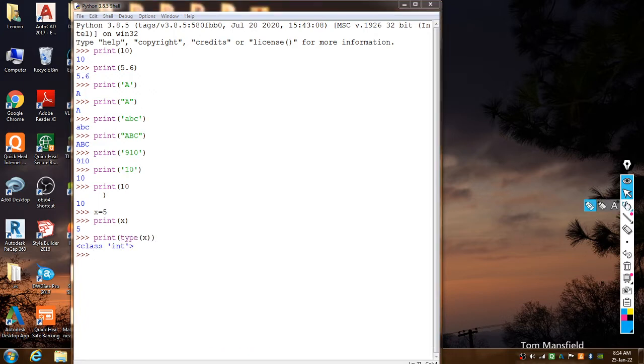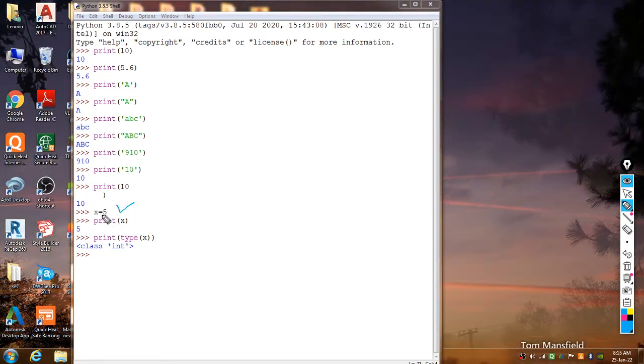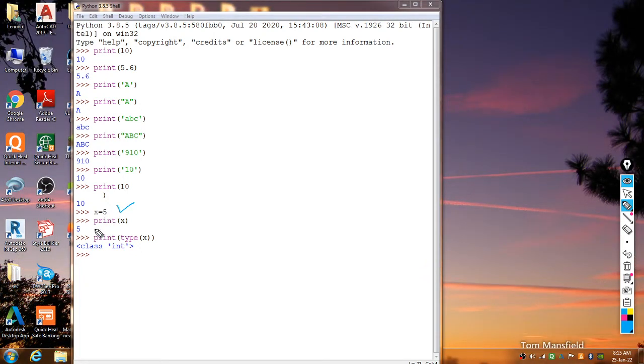Look here, we have assigned x is equal to 5, without quotation mark. That means it is a numerical value. When we print that value, print x, it gives you output 5. And when we print the type of that particular x, it gives class integer, because this variable has the integer data type.